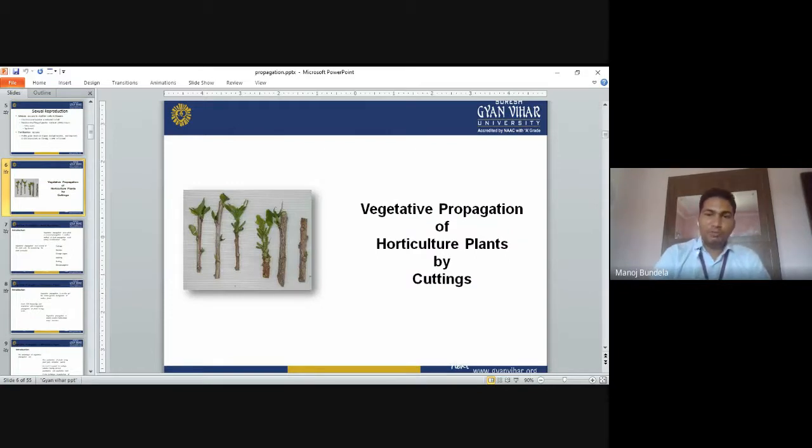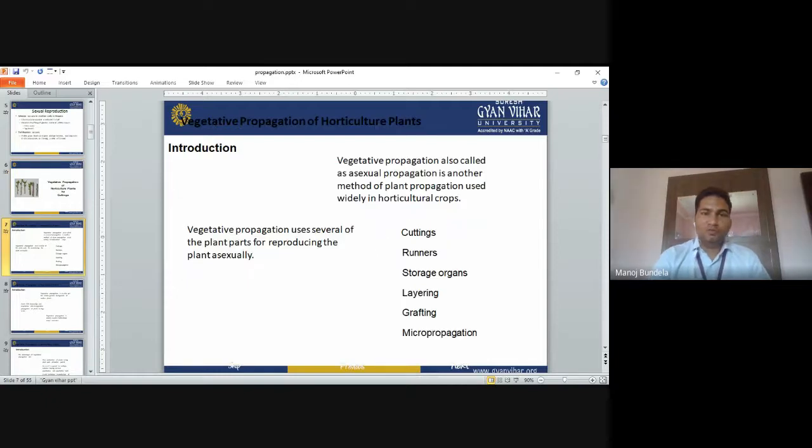The vegetative propagation of horticultural plants. Vegetative propagation is done by different methods. First we use cutting. The vegetative propagation of horticultural plants is also called asexual propagation, another method of plant propagation used widely in horticultural crops. It is mainly used for many crops.